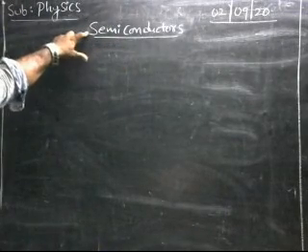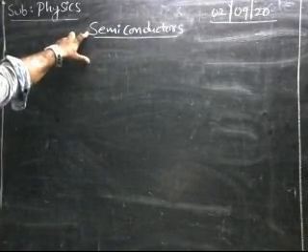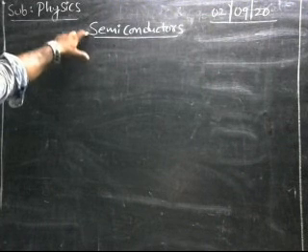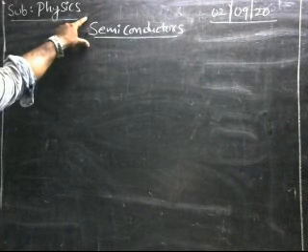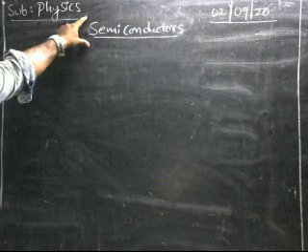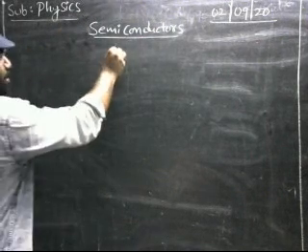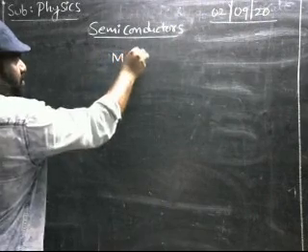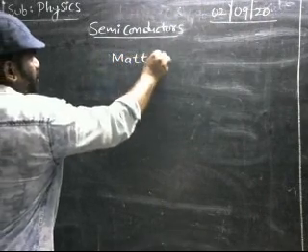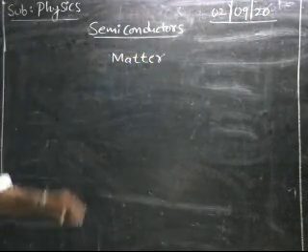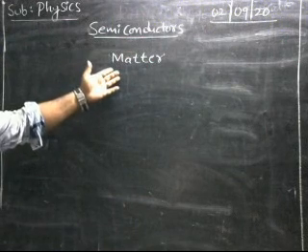What is this? Semiconductors. Did you hear about the term semiconductors? Let us take what is the origin of this semiconductor. Suppose you take matter. What is matter? Matter is composed of atoms.